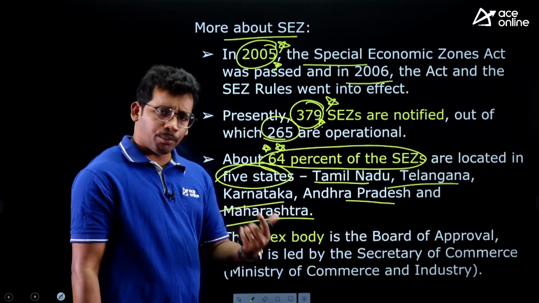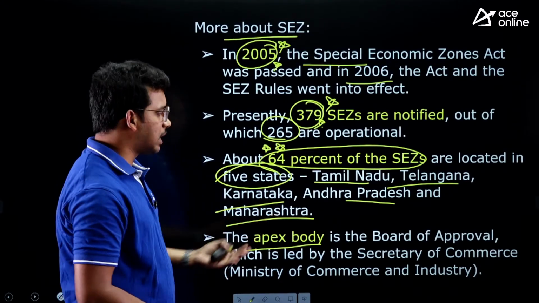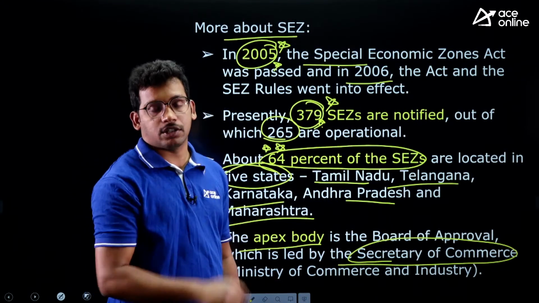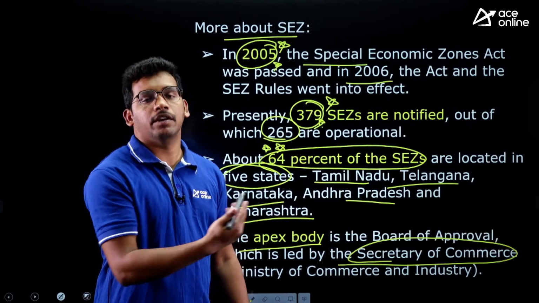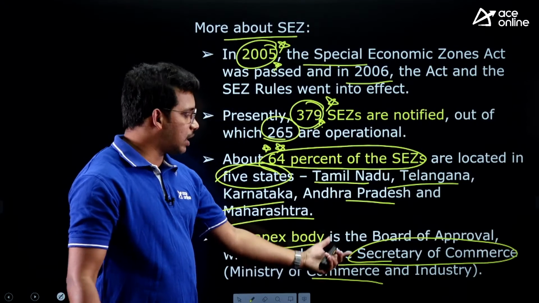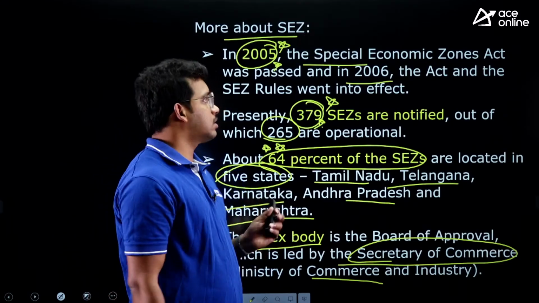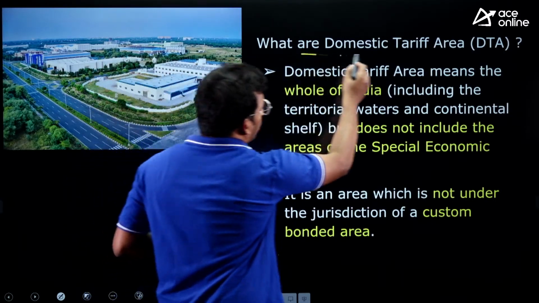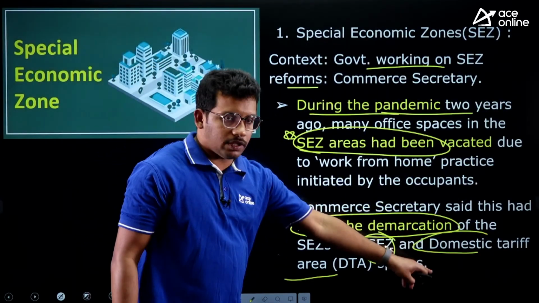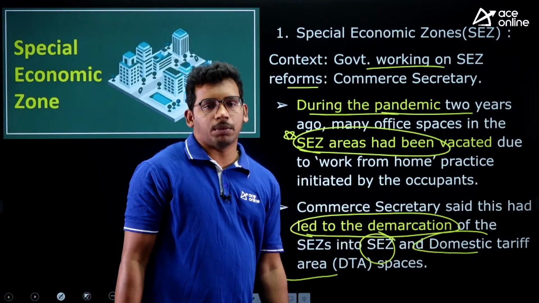Okay, and the board which is governing the SEZs, like who is giving permission and cross-checking the certificates, all these things are taken care of by the Secretary of Commerce, who commented earlier. The context you can recall there. What he said, we will be bringing the reforms. So this particular personality or institution under the Ministry of Commerce is responsible for taking care of special economic zones along with the state governments, right? And what are domestic tariff areas? So you go back to the context here. The Commerce Secretary has said that they have demarcated all the SEZs and other domestic tariff areas separately.